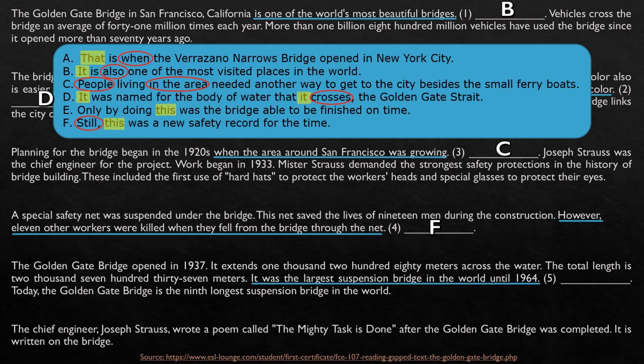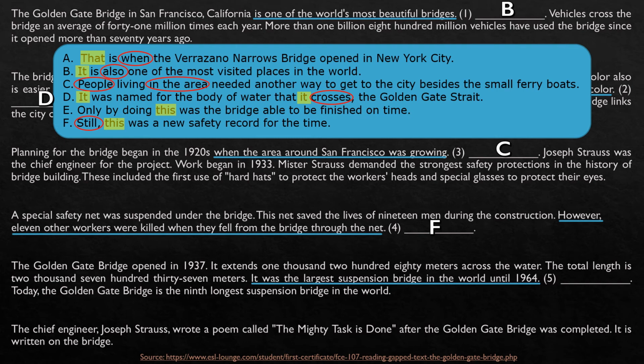Guys, in the past, it was the largest suspension bridge, and they present you the year until this year here, 64, right? So we expect something to present a new bridge, a new construction, a new something, that will be larger than this one. Let's go on. Today, the Golden Gate Bridge is the 9th longest suspension bridge in the world.